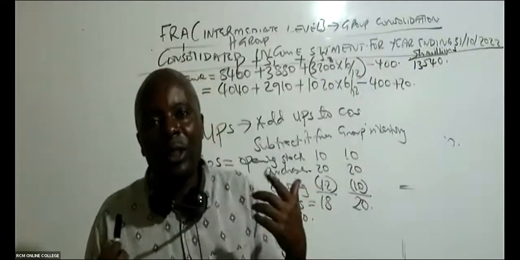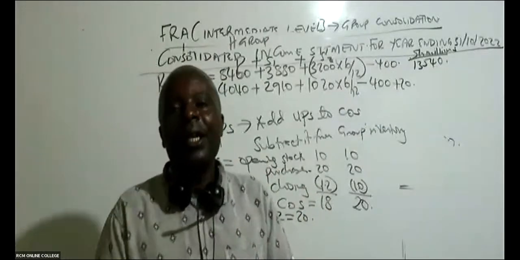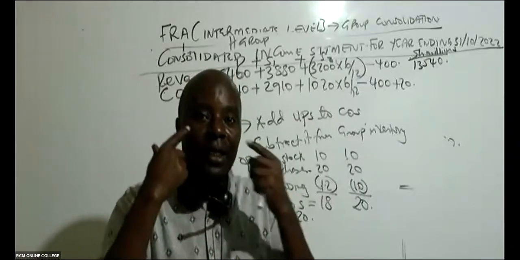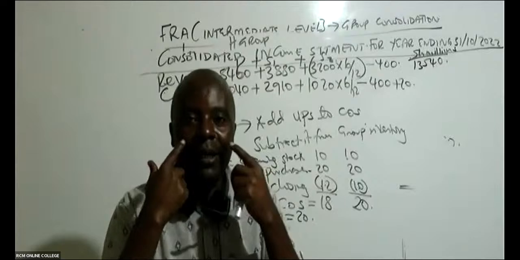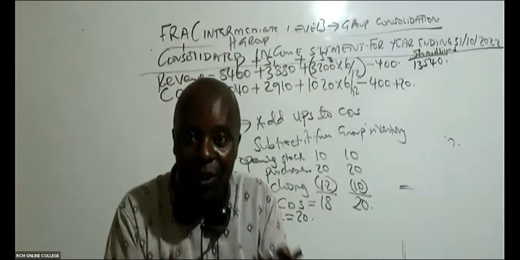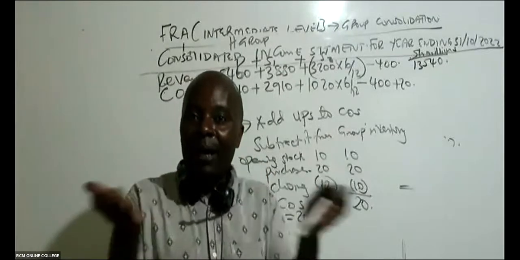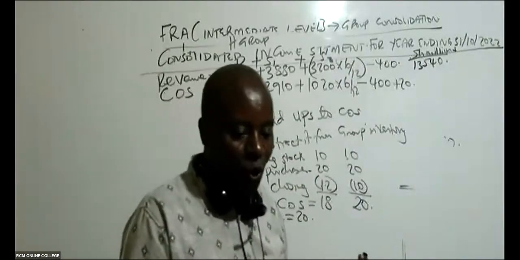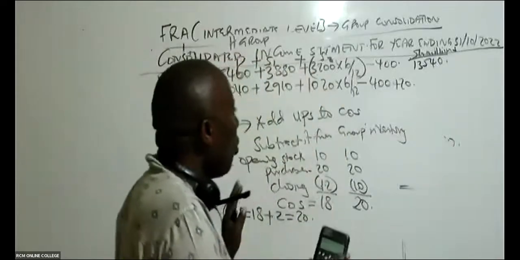For us here, the extra depreciation is depreciation of a brand asset. A brand asset like the RCM Online College brand, it's a big brand, but you can't touch it. So that's impairment, and that can only go to administration. So then we are over with this.